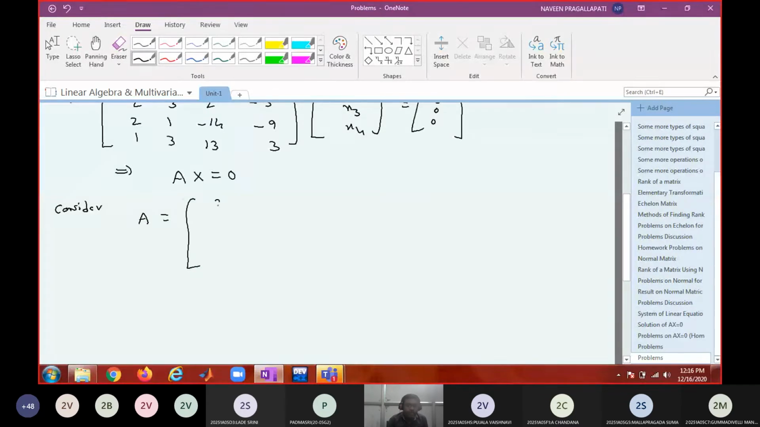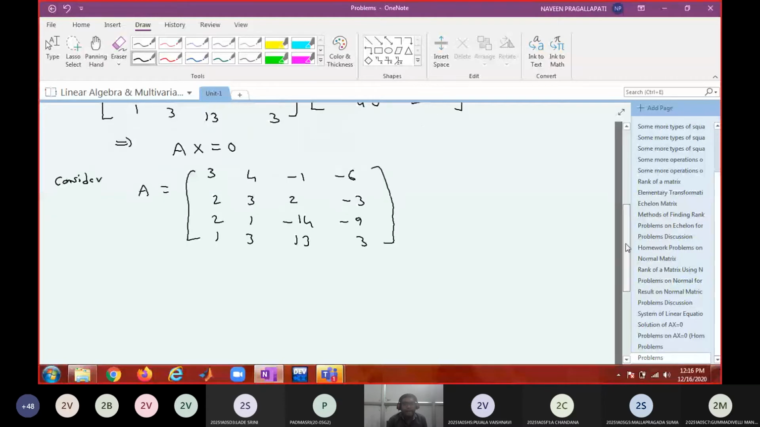Consider the coefficient matrix. 3, 4, minus 1, minus 6; 2, 3, 2, minus 3; 2, 1, minus 14, minus 9; 1, 3, 13, 3. Can you convert it into echelon form and tell me the final matrix?